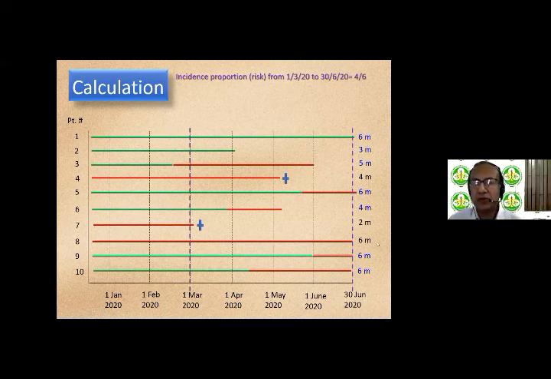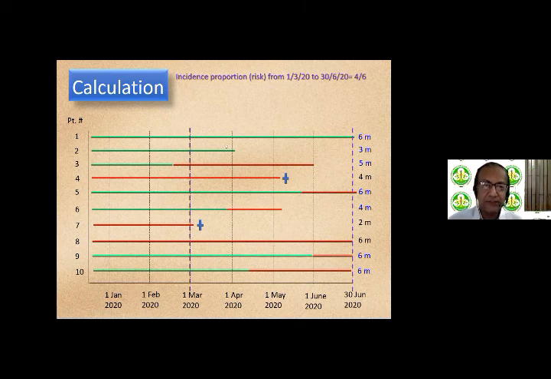So it has to be only those people who were non-diseased to begin with. So subject number 3, 4, 7, and 8 get excluded from the denominator of incidence because they were already diseased to begin with. So we are not going to include them in the denominator. So they are neither in the denominator nor in the numerator. So we only have subjects 1, 2, 5, 6, 9, and 10 who are going to be in the denominator.